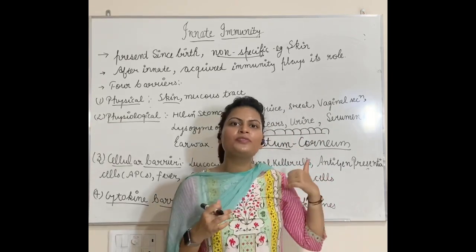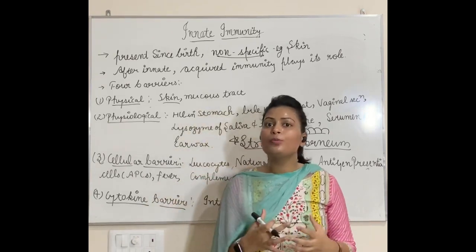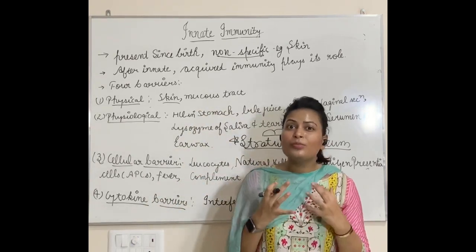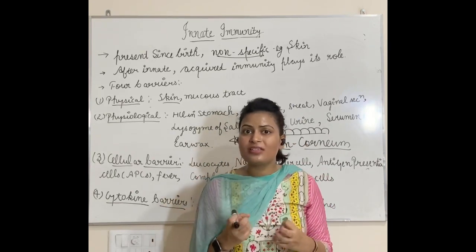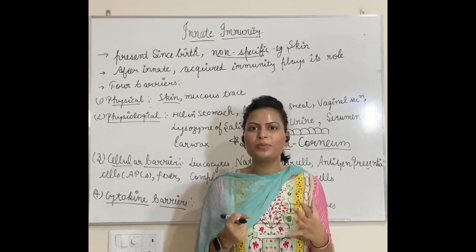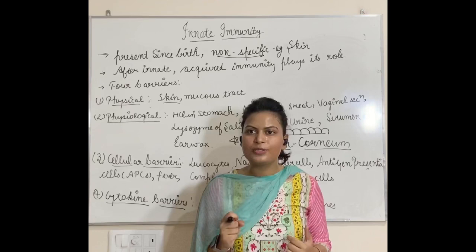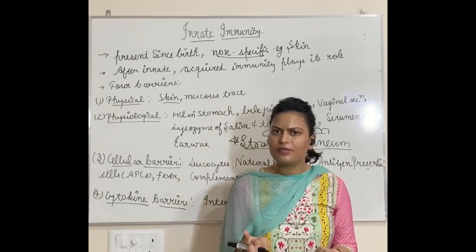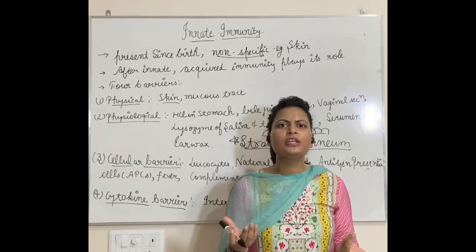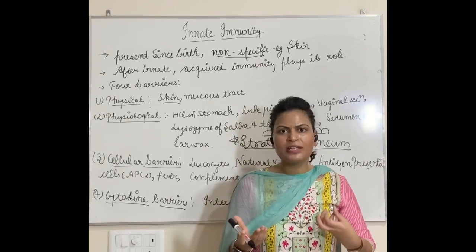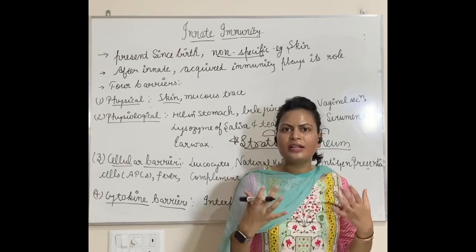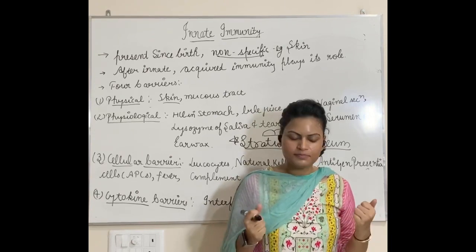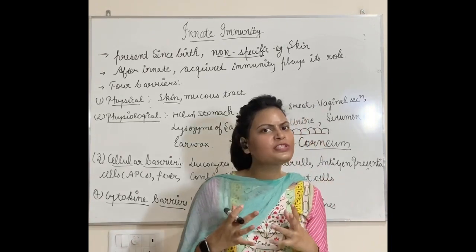Next, in this physical barrier only, we will talk about mucus secretions. Mucus is a kind of slimy secretion which is present throughout your respiratory tract, even in your nose. As it is slimy, it can easily entrap any kind of antigen which enters our body, so it will refrain it from entering deeper respiratory tracts like the lungs and alveoli. They will be protected. Now we will talk about physiological barriers.